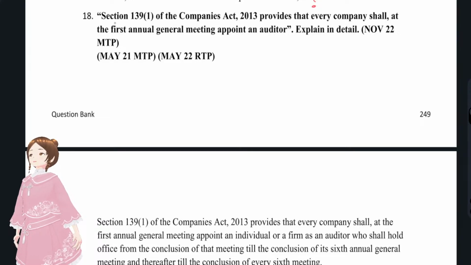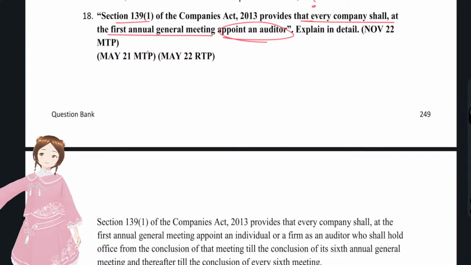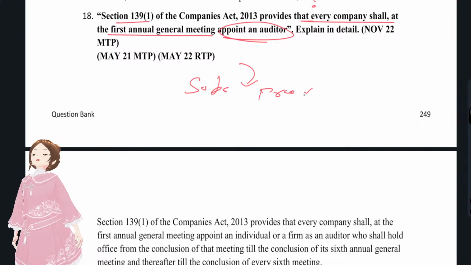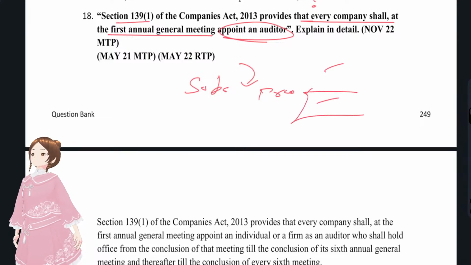Okay, question number 18: as per section 139 of the Companies Act, every company shall at its first AGM appoint an auditor. You see, it's not the first auditor, it's the first AGM auditor. In the first AGM, who will be appointed? The subsequent auditor will be appointed. So what provisions do you have to write, with regard to the first auditor or the subsequent auditor? You have to write the provisions with regard to the subsequent auditor.